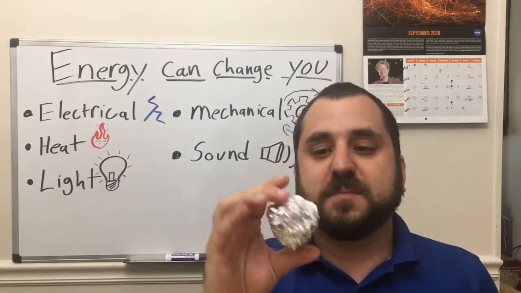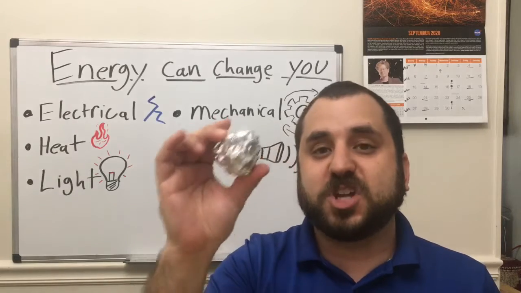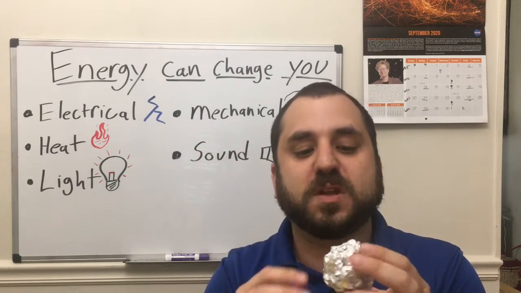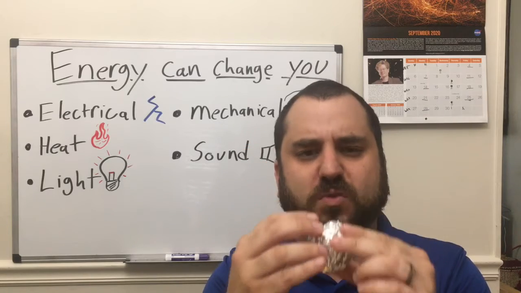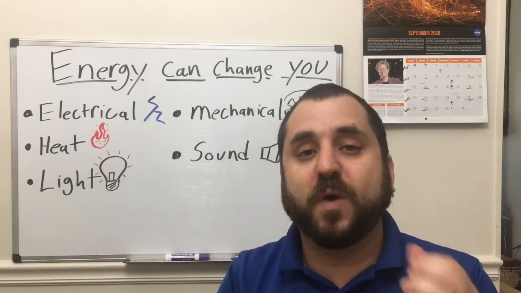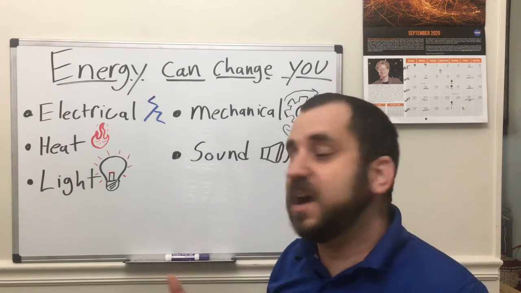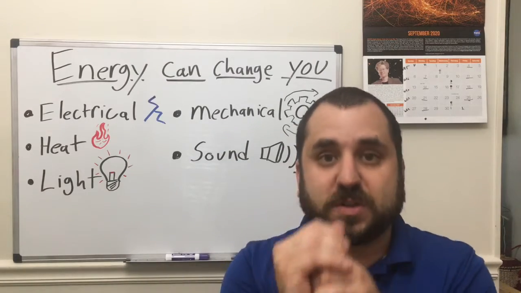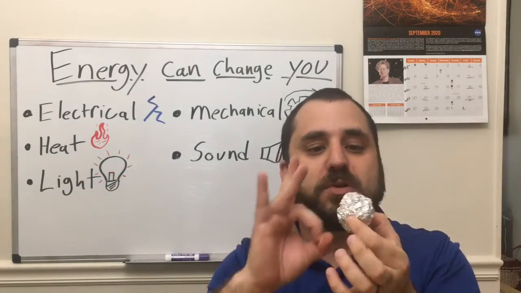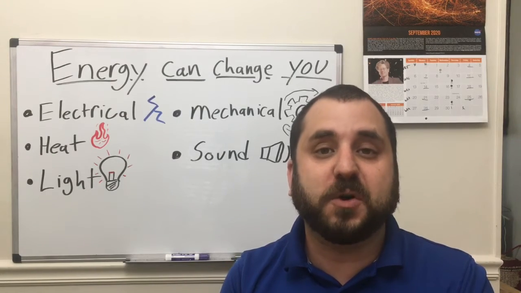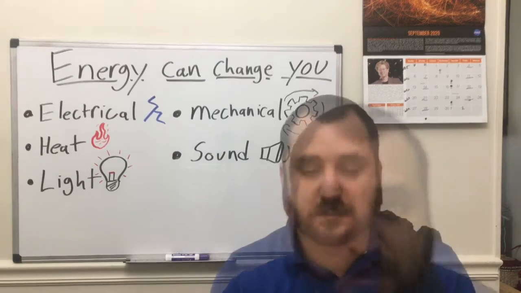Now, using my mechanical energy, I have changed a lot about this aluminum foil. Now it's not flat and smooth anymore, it's a ball and it's rough and it's actually kind of hard. So this aluminum foil went through some changes because of the mechanical energy that I was using. That is our first example of mechanical energy and how it can cause a change.